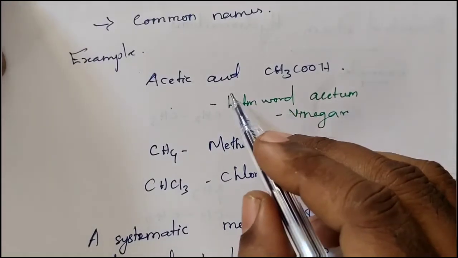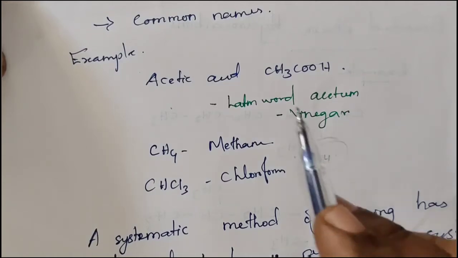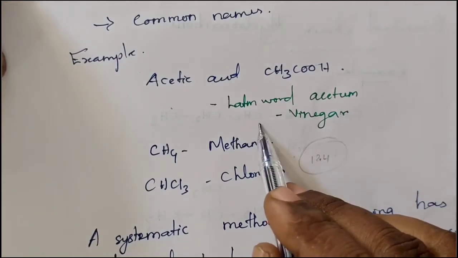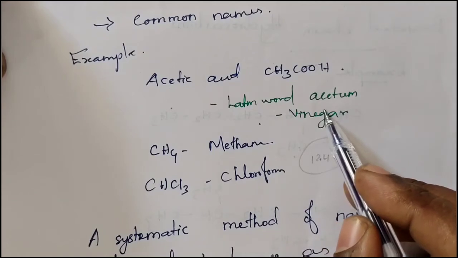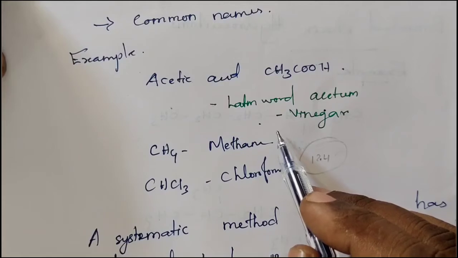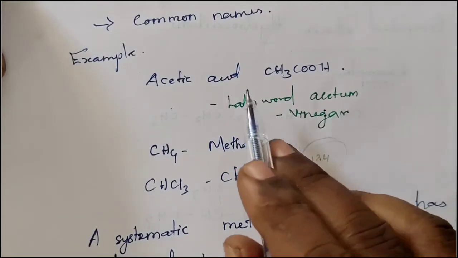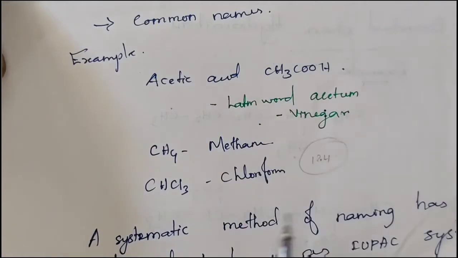If you talk about acetic acid, acetic acid is derived from the term acetum. Acetum means vinegar. Since acetic acid is the main content of vinegar, it was called so. These names are called common names.